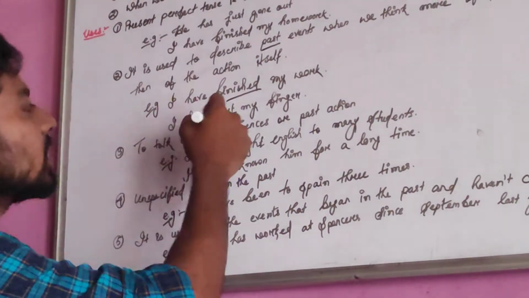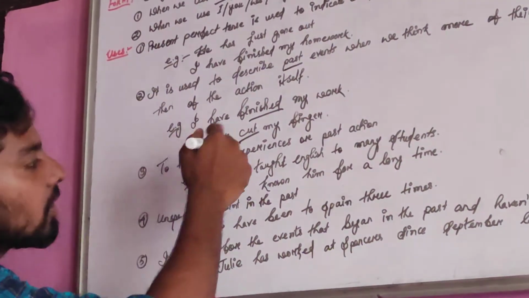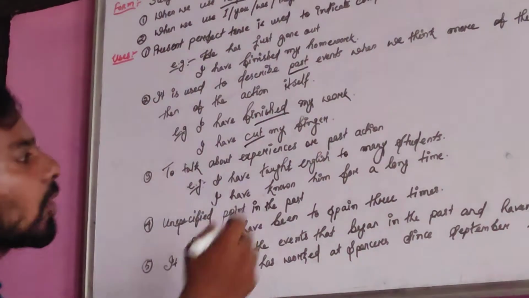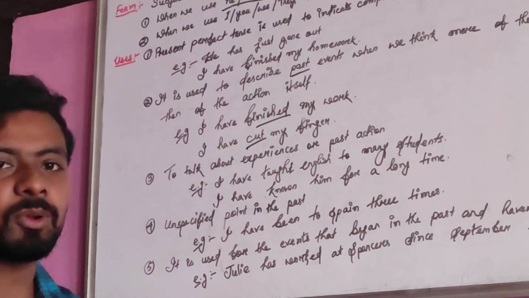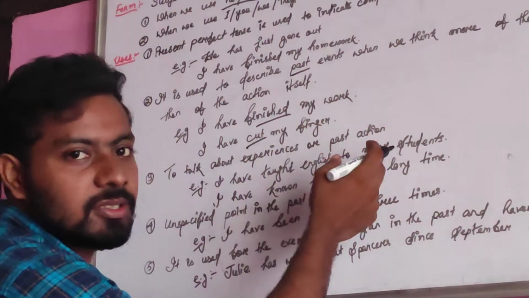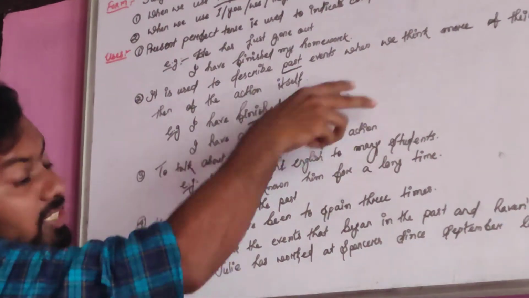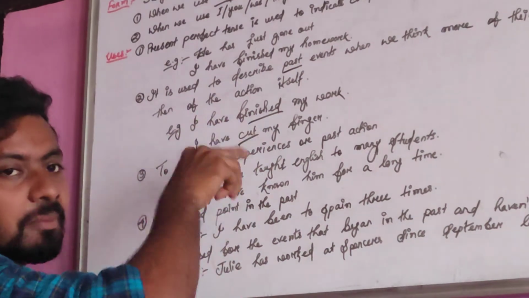So you have done it in the past. You have already cut your finger. Now it's bleeding. What to do? It's not mentioned here that it's bleeding, but definitely if you cut your finger, it will bleed. So I have cut my finger. The action is done in the past, but the effect is already in the present.